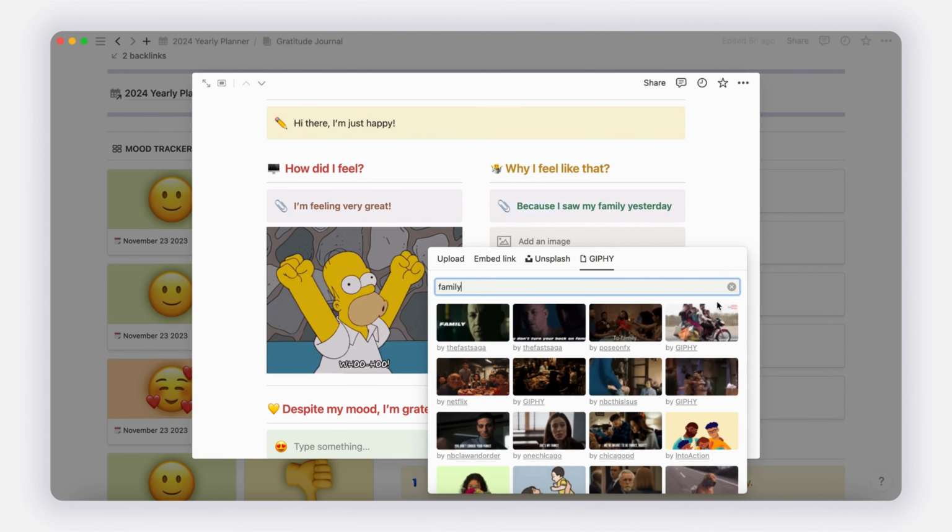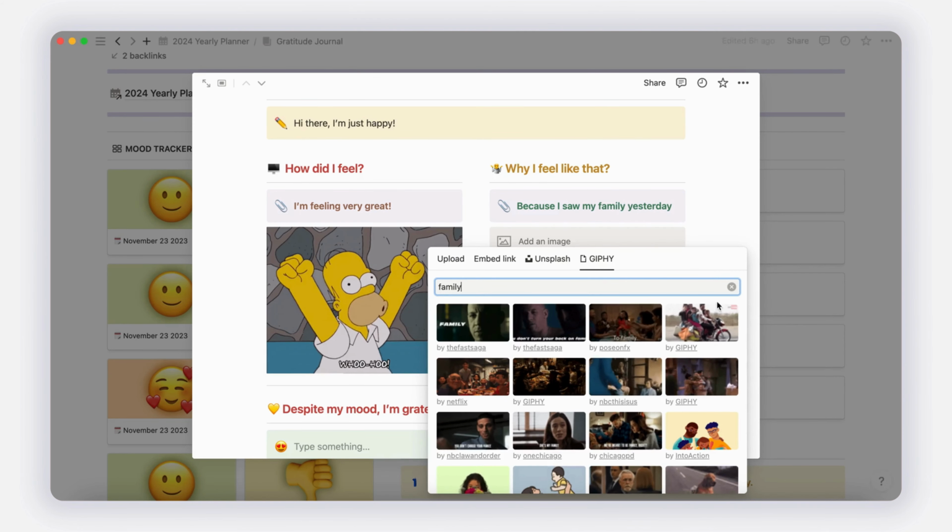As with a mood tracker, a gratitude journal is a powerful tool for cultivating a positive mindset and enhancing overall well-being. Regularly noting down things for which you are thankful promotes mindfulness, shifts focus to positive aspects of life, and fosters a sense of appreciation.